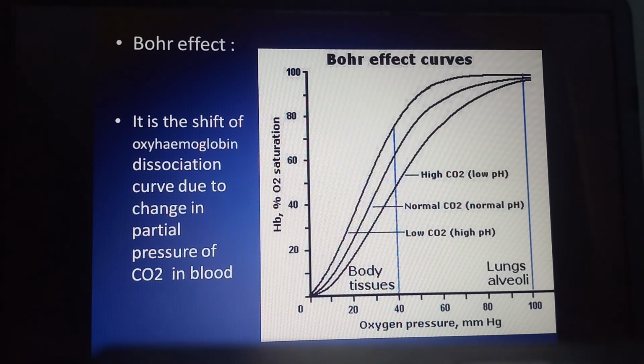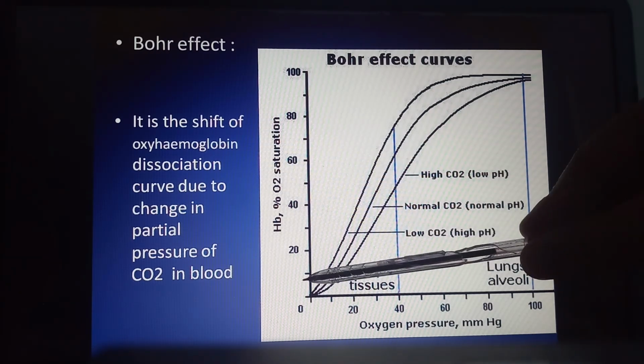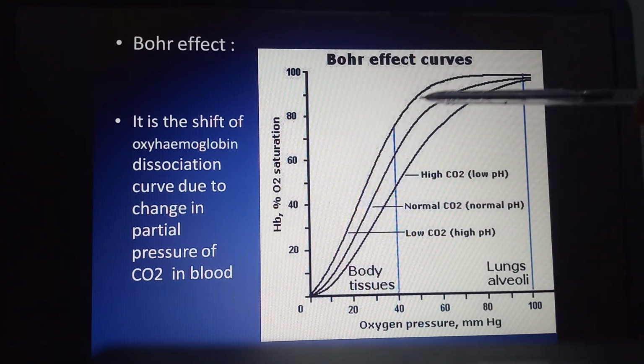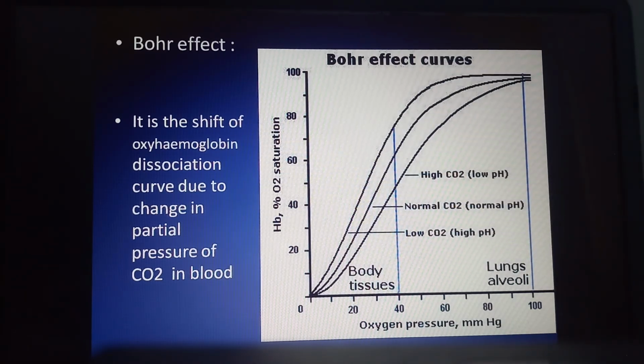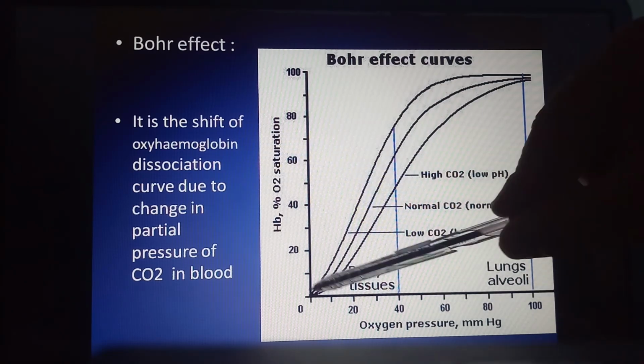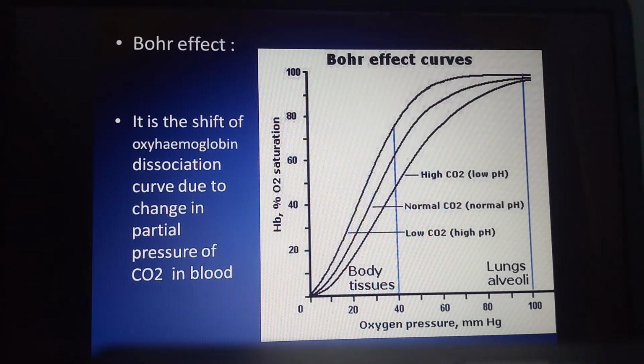So, the Bohr effect is the shift of the oxyhemoglobin dissociation curve due to a change in the partial pressure of carbon dioxide inside the blood. With the help of this graphical representation, you can observe that if there is low carbon dioxide, the pH is high, and the dissociation of oxyhemoglobin is S-shaped, or sigmoid.